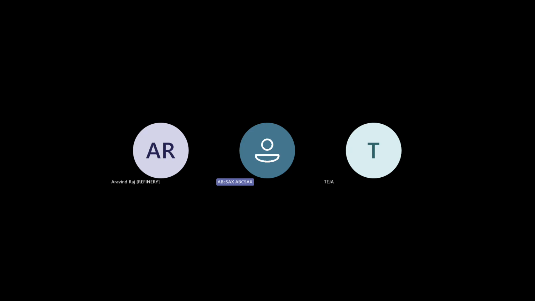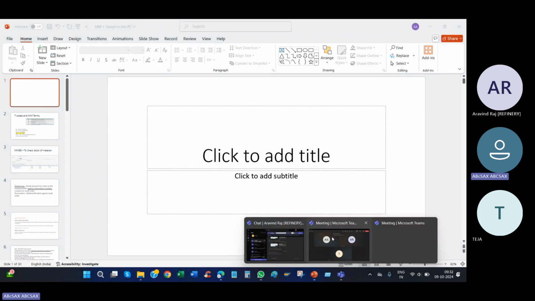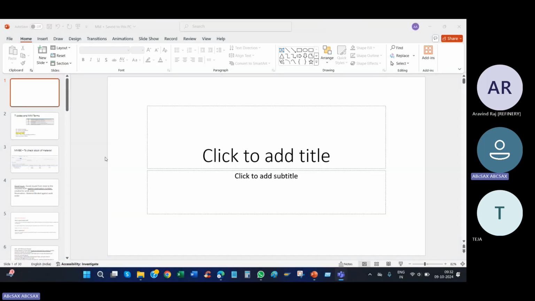Today we are going to do PM to MM duration. MM means material management. It is nothing but the materials we require during our maintenance. So that is the process we are going to see.